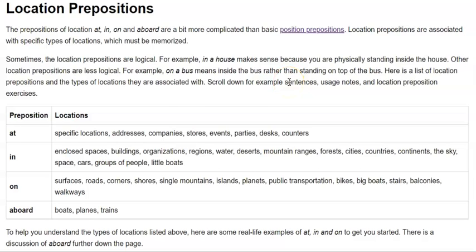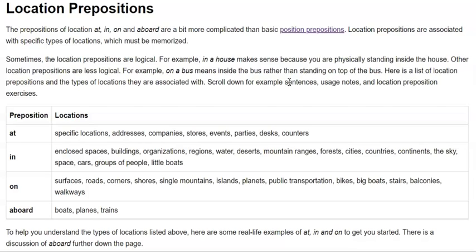So we have completed the time prepositions. Now it's time to see another type of preposition, which is the location preposition. In this video I am going to talk about what location prepositions are and what the different prepositions are which are used as location prepositions to fill in sentences. Okay, so let's get started.